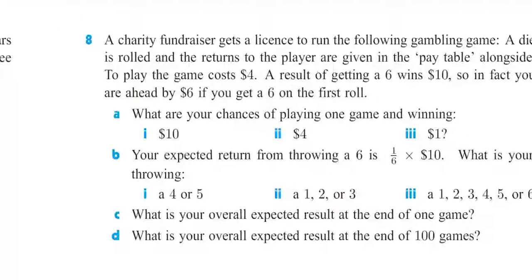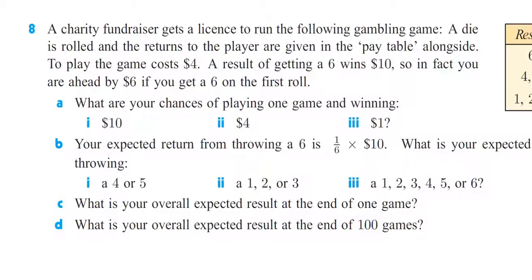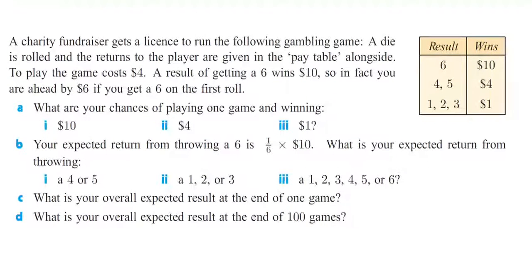Next question. Question 8. A charity fundraiser gets a license to run the following gambling game. A die is rolled and then returns to the player are given in the pay table alongside. So let's look at that. So we've got a result of 6 wins $10, a result of 4 or 5 wins $4, a result of 1, 2, or 3 wins $1.